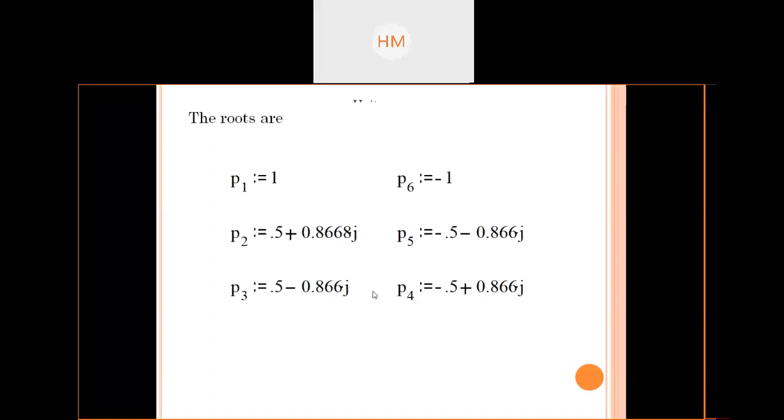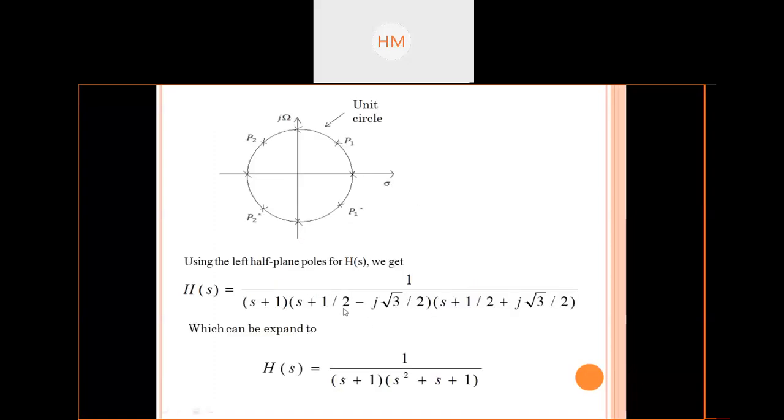Using the left half plane poles for H of S, we get this equation. Left half of the S plane: 1, 2, 3, 4 and 5. I will get this equation from this only. Minus half, minus j root 3 by 2. The first is s plus 1, the second is s plus half plus or minus j root 3 by 2.